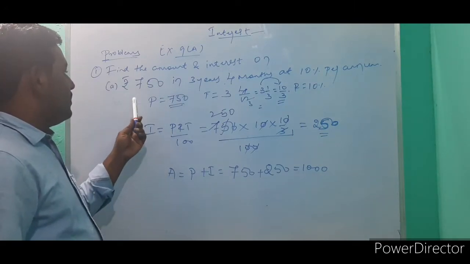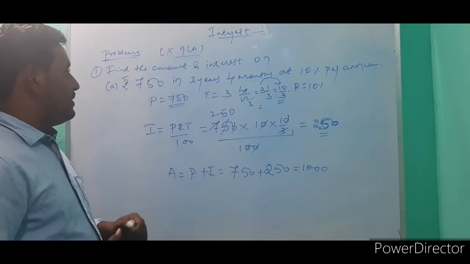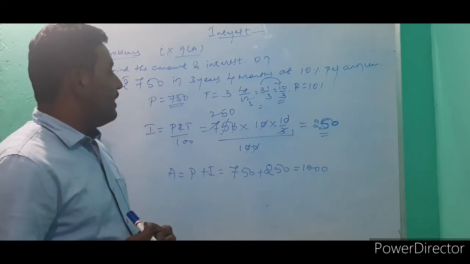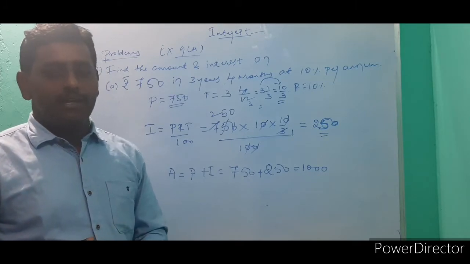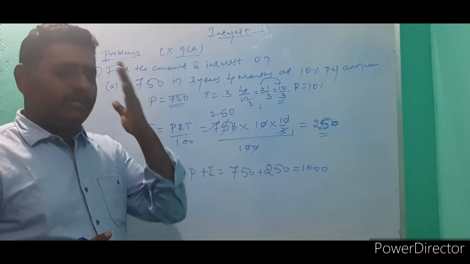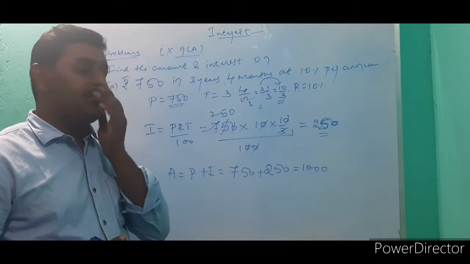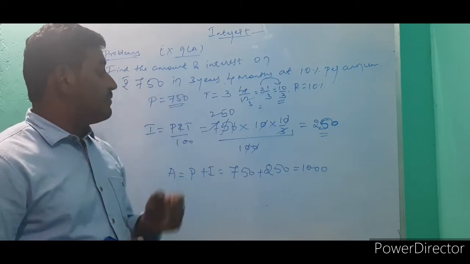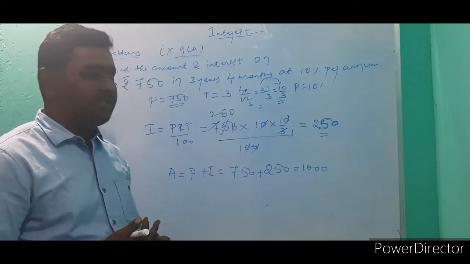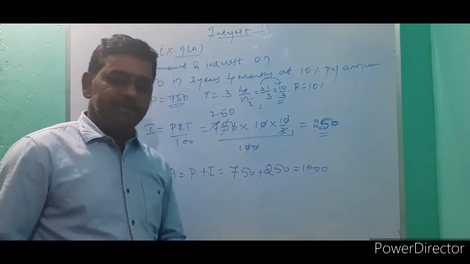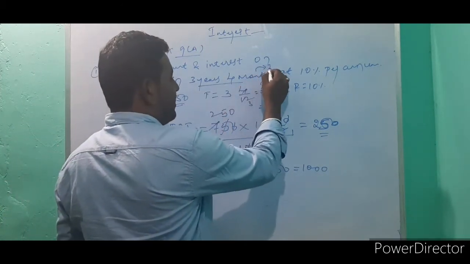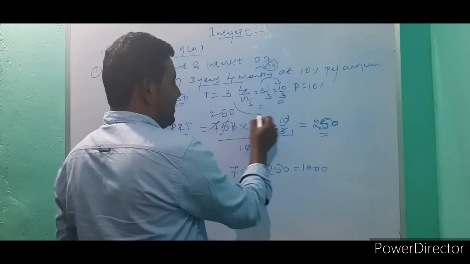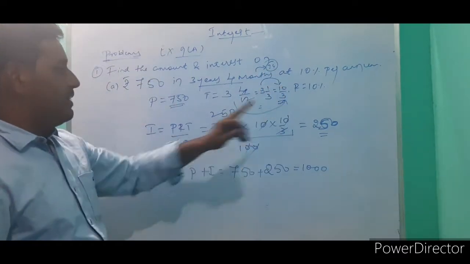So for 750 rupees, if they pay 10% per annum for 3 years 4 months, that is exactly what you will get. 3 years means 36, plus 4, 40 months. If you are calculating per month you get 40 months; if you are calculating per annum you get 10 by 3.